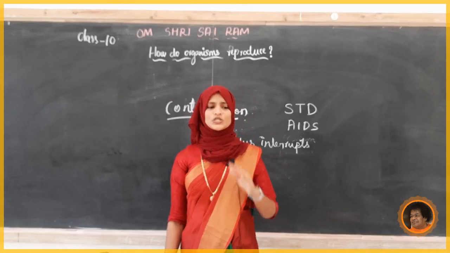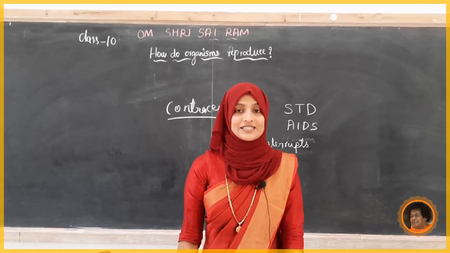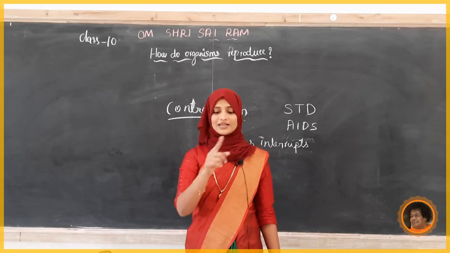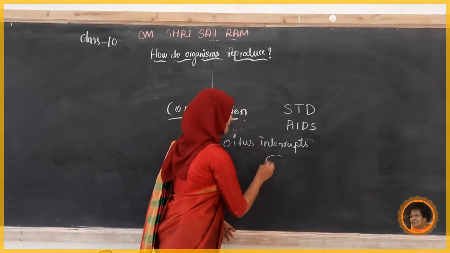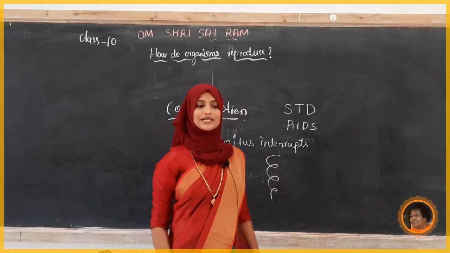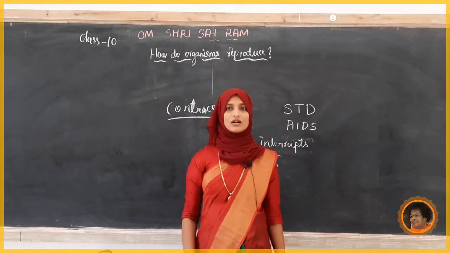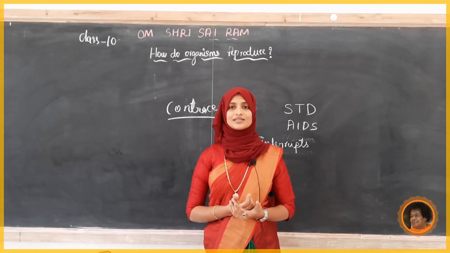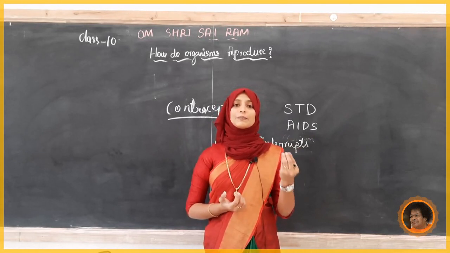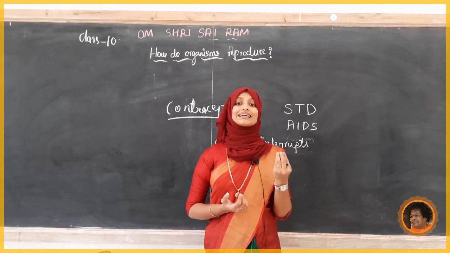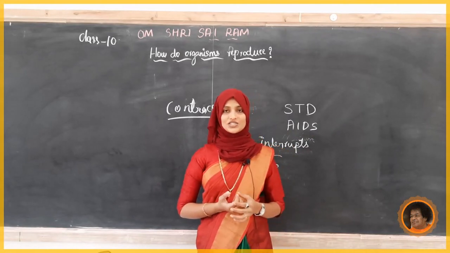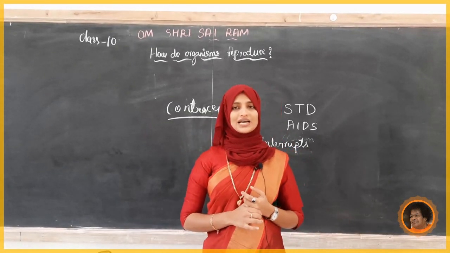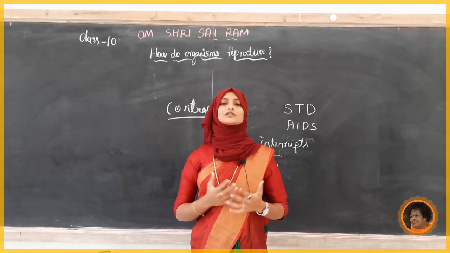Okay. Next, one more disease is syphilis. It is caused by a spiral shaped bacterium, and it is also one of the sexually transmitted diseases. If a person is suffering from this, they will get sores in the genital region and brain damage. So this is also very dangerous.